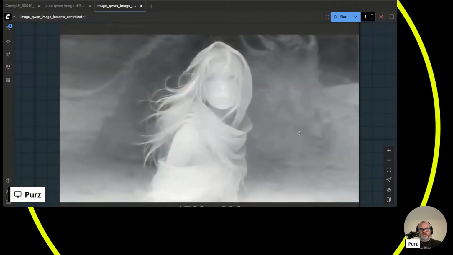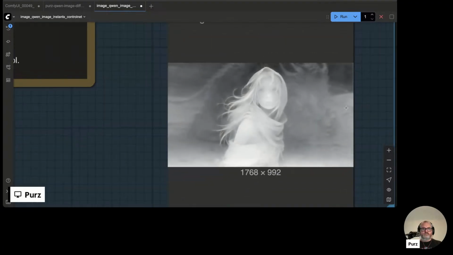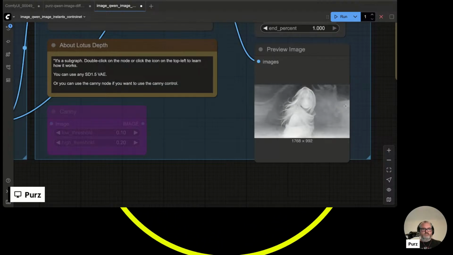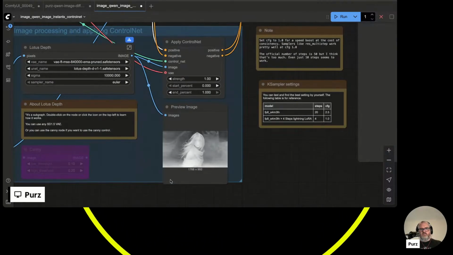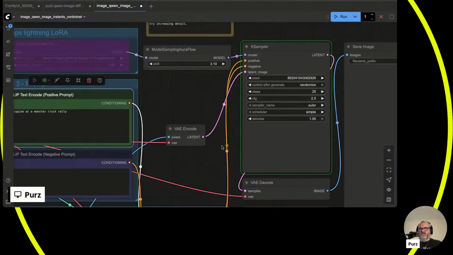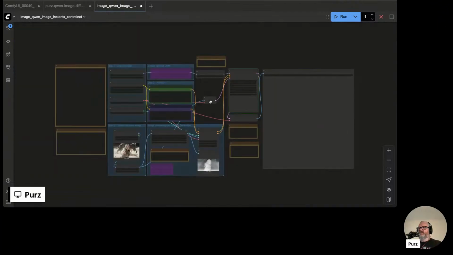Lotus is a very good depth model. But judging on how realistic this depth map looks, I have a feeling. Yep, it's dot.